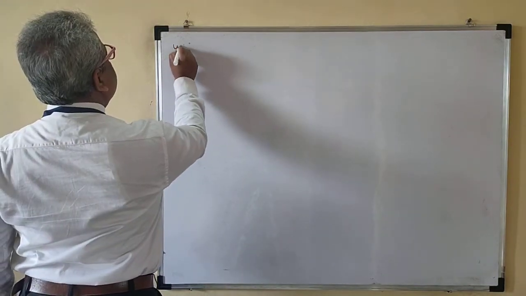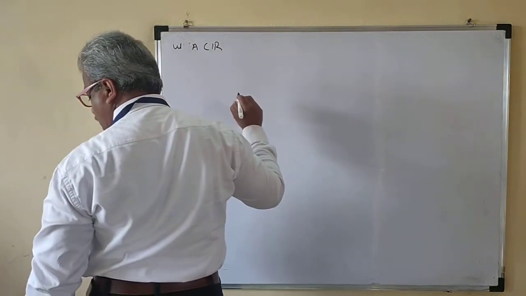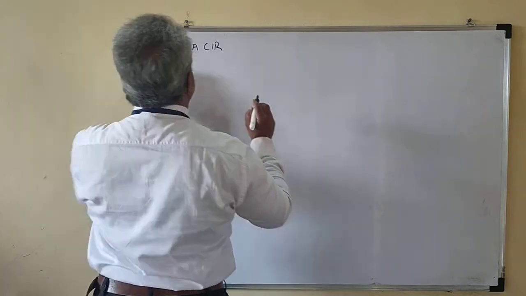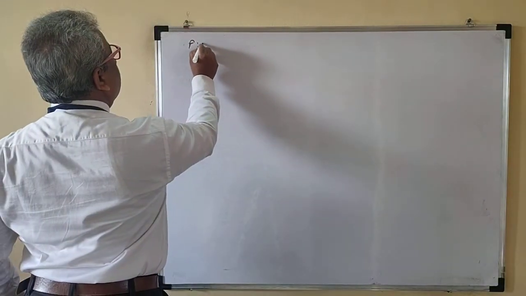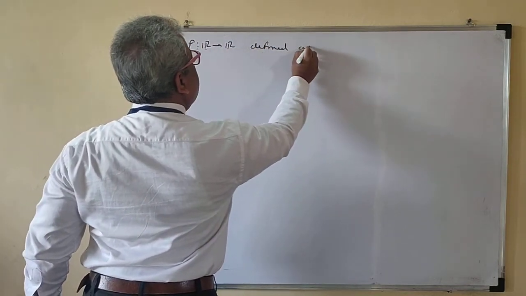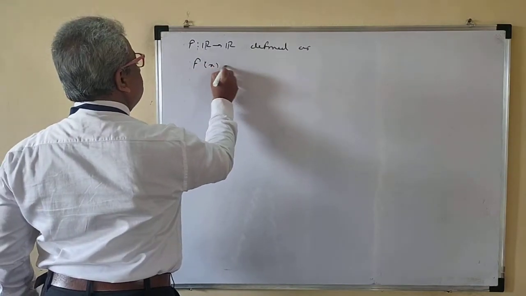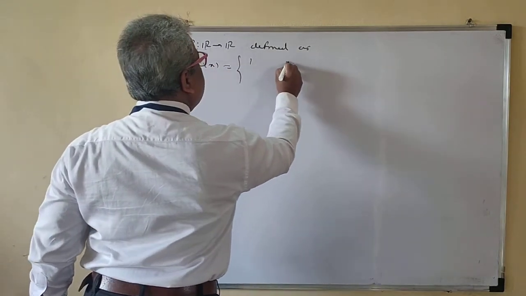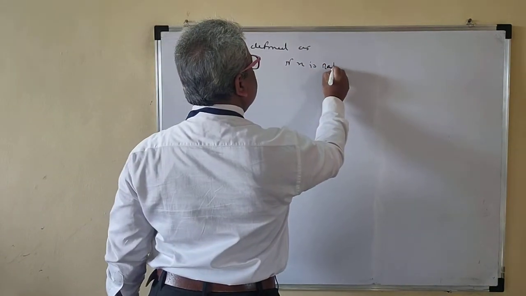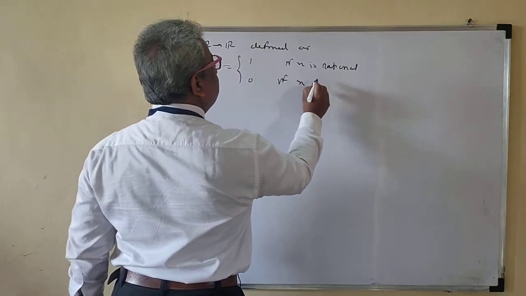Okay. So next. Let A be the subset of R and f from R to R defined as f of x is equal to 1 if x is rational, and 0 if x is irrational.